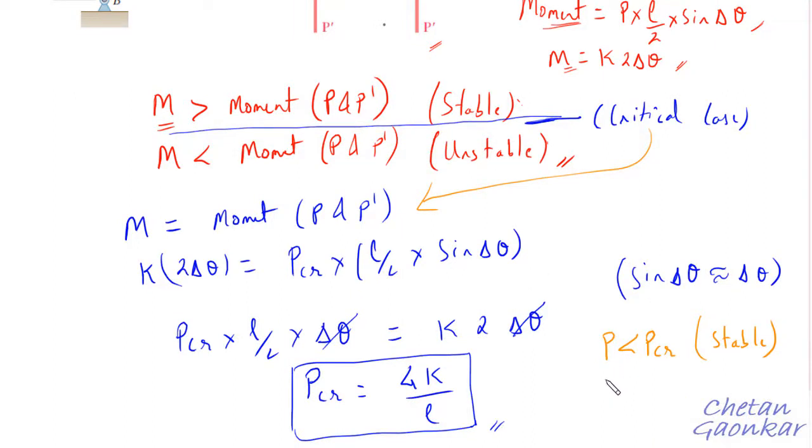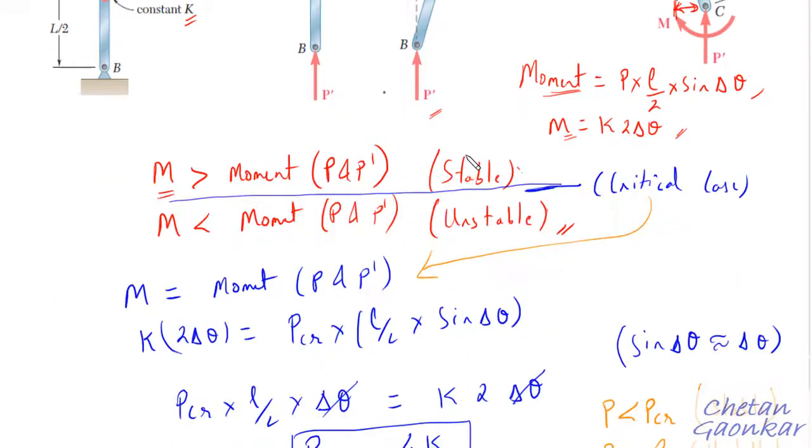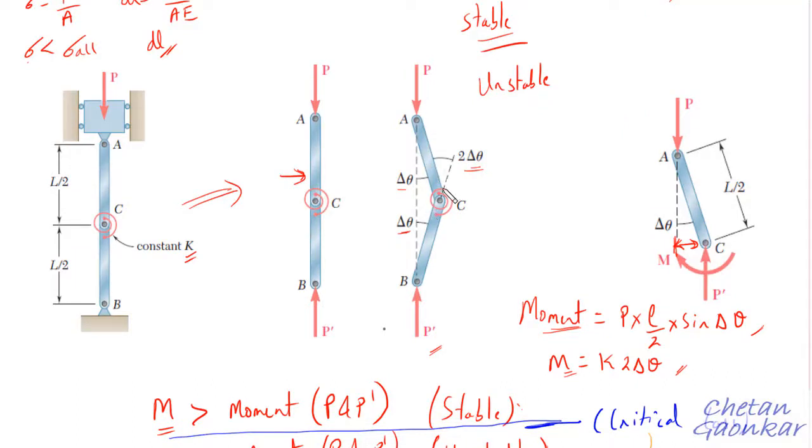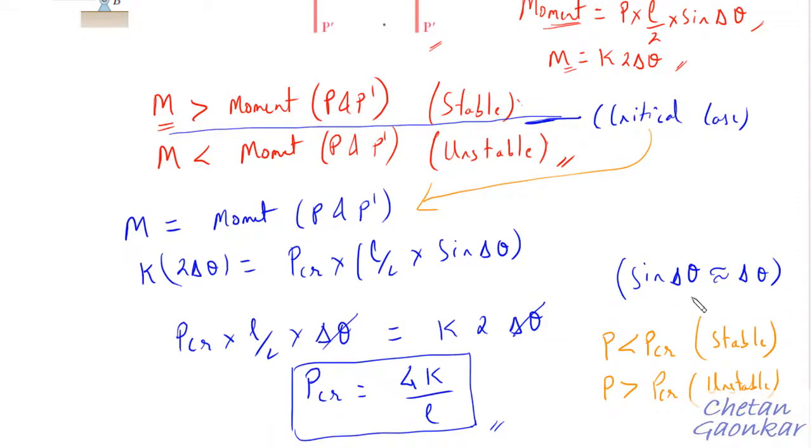But the moment this applied load goes slightly beyond this critical load PCR, then the system will definitely be unstable. If the applied load is more than PCR, the system will be unstable, because the spring moment will not be able to balance the moment generated by this load, and the system will continuously move away from the equilibrium.